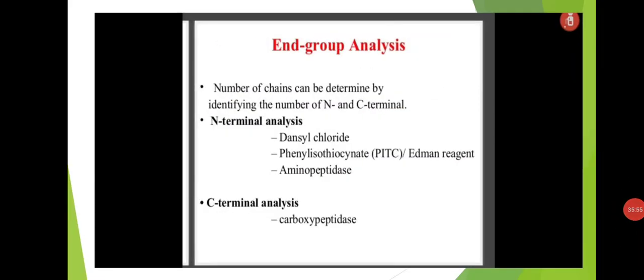Here end group analysis is there. The number of chains can be determined by identifying the number of N and C terminal ends. N terminal analysis is based on dansyl chloride, phenyl isothiocyanate, that is Edman reagent, and aminopeptidase. And C terminal analysis is done by carboxypeptidase.